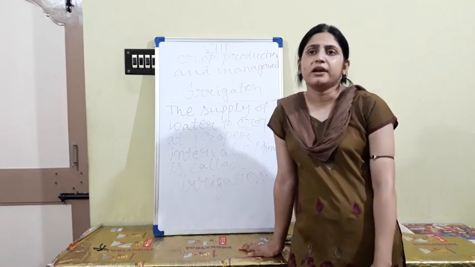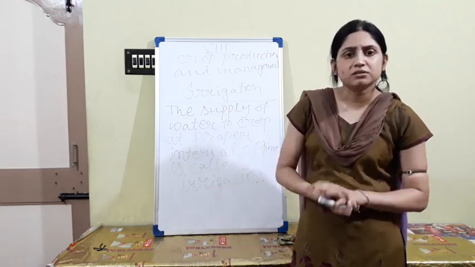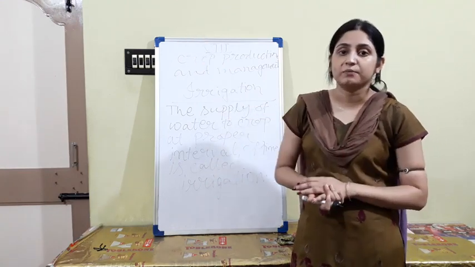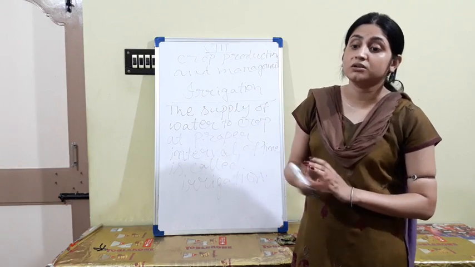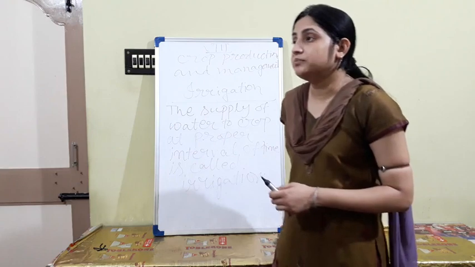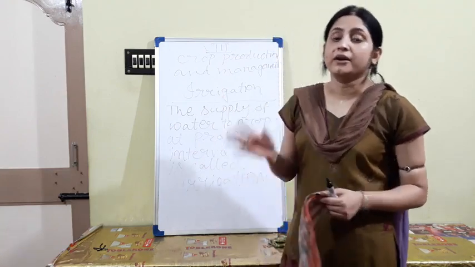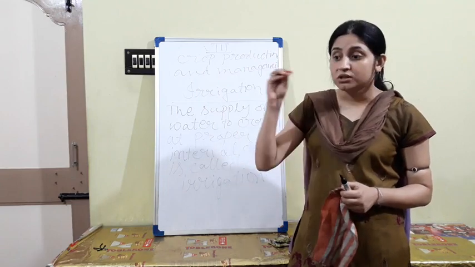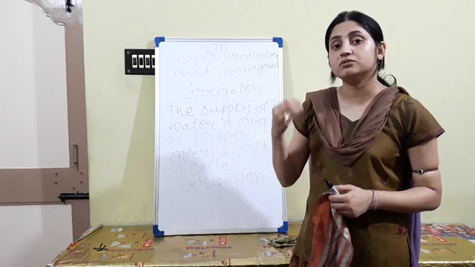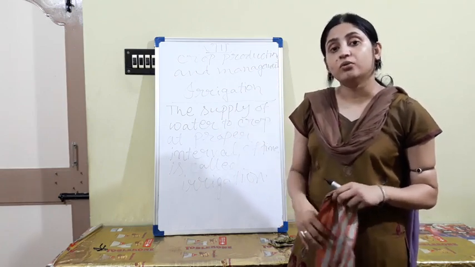Next, why do we need irrigation? You can say, why do we water the plant? There is some water present in the soil also, but not all the time. There is a huge number of crops present, so they need too much water, which is not always present in the soil. So you have to supply water for the proper growth and development of the plant. And with the water, fertilizers and minerals also come up. So for that reason you need to water your crop.